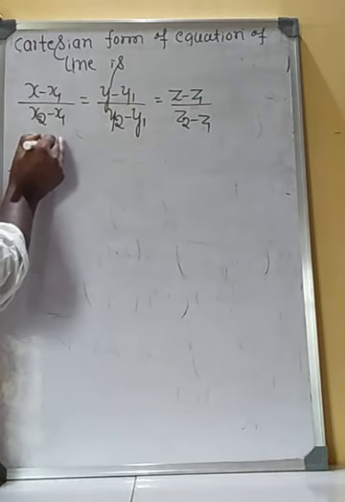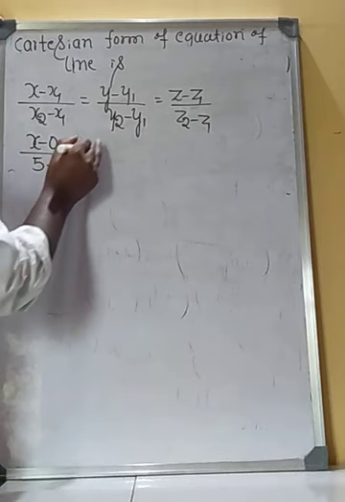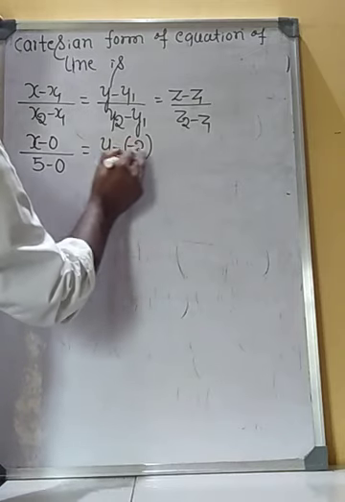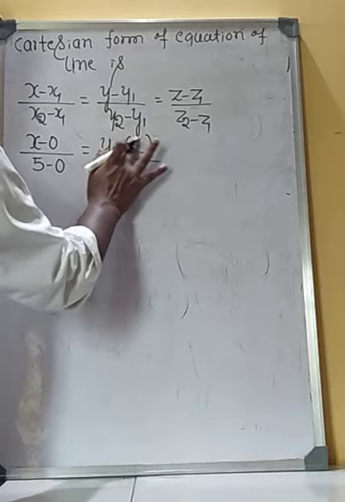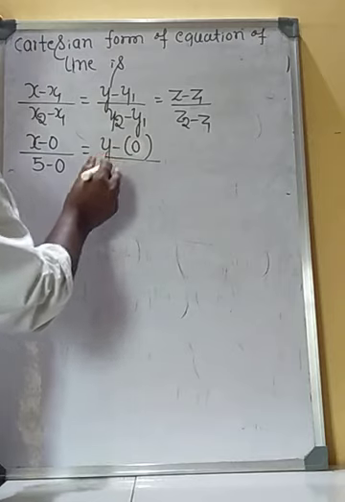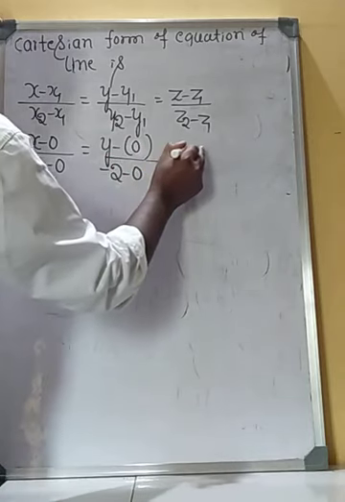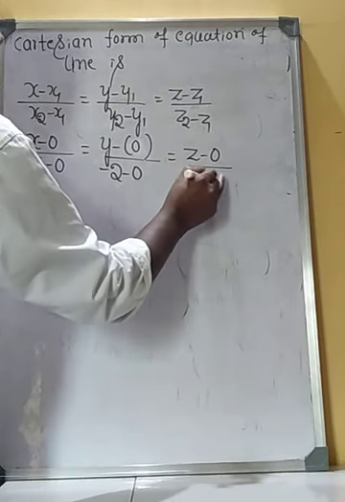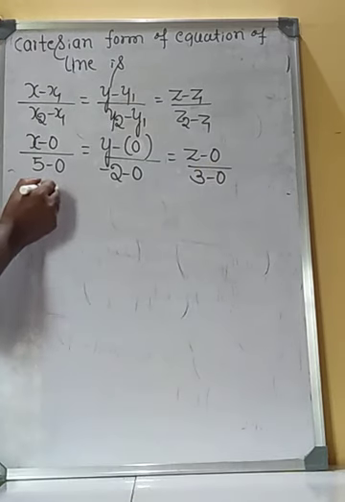x minus x1, where x1 is 0, x2 is 5 minus 0; y minus y1, where y1 is also 0, y2 is minus 2 minus 0; z minus z1, where z1 is 0, z2 is 3 minus 0.